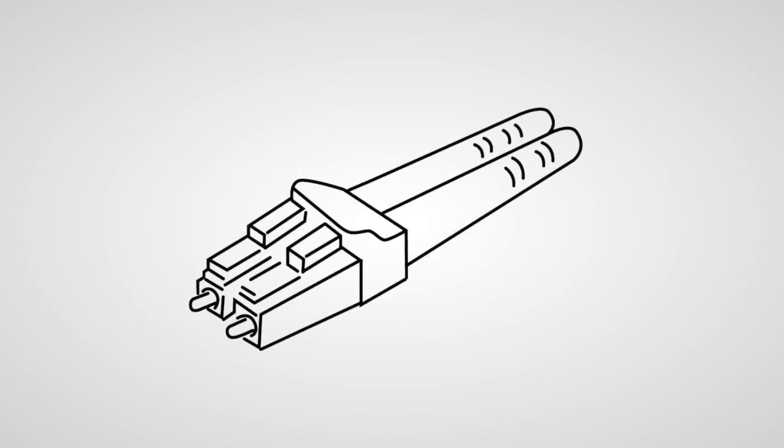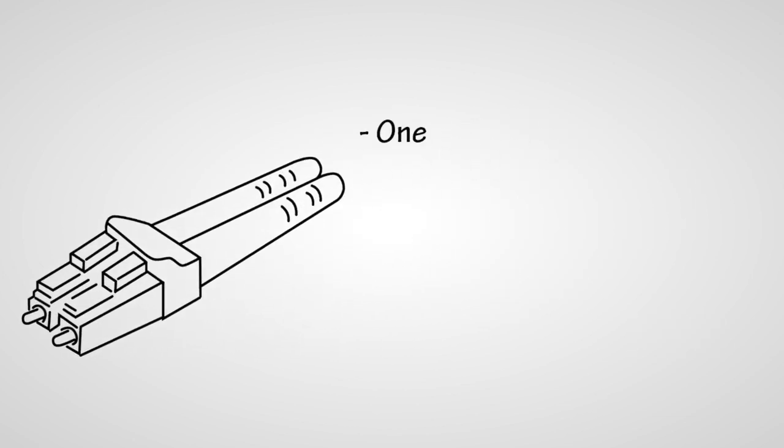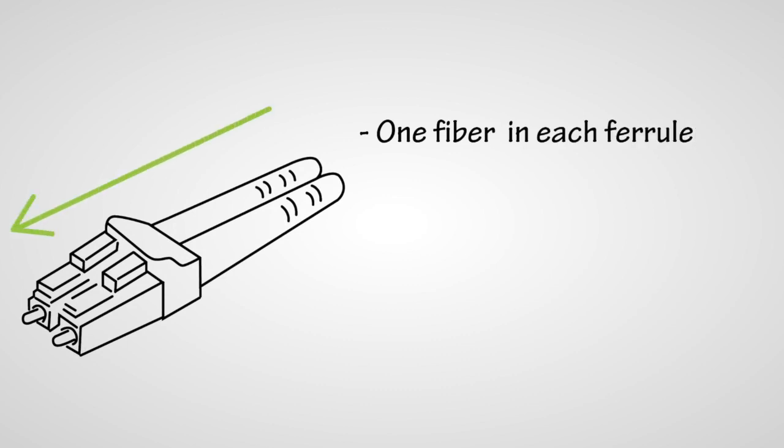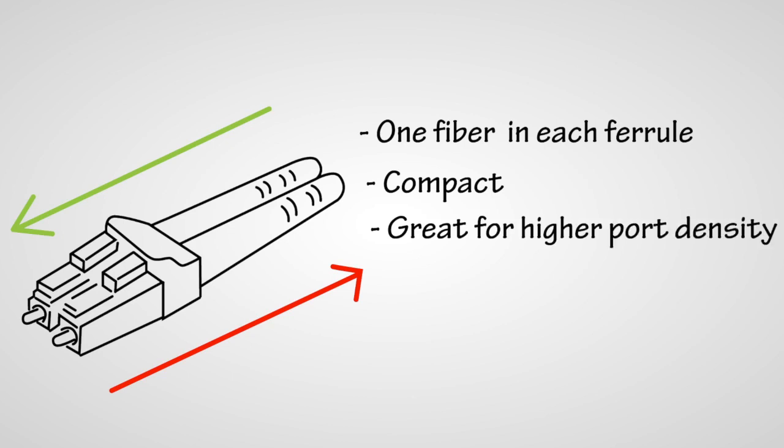The LC, this is a duplex, has one fiber in each ferrule. 10 gigs this way, 10 this way for your serial schemes. Nice and compact, great for higher port density.